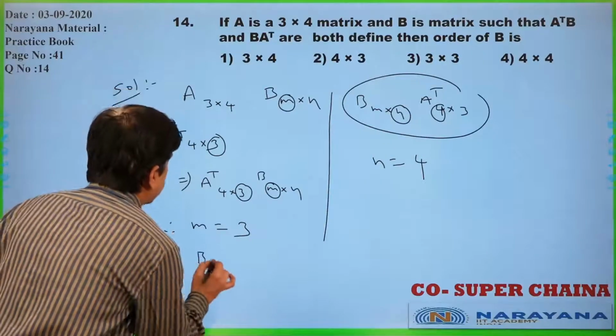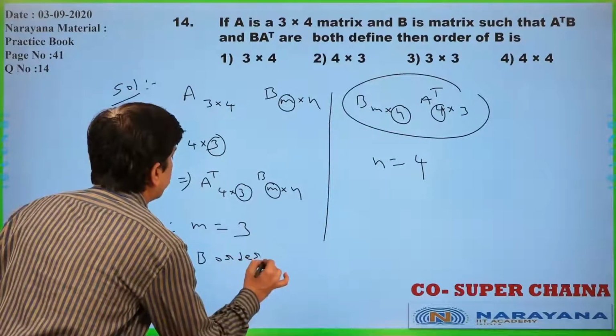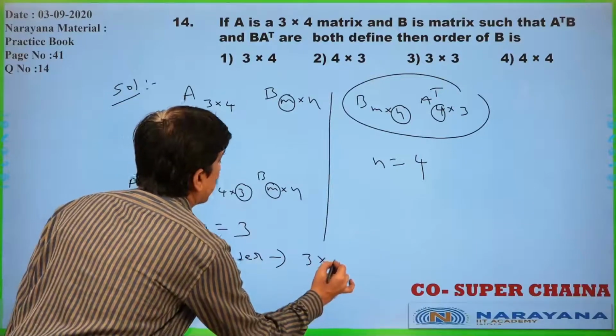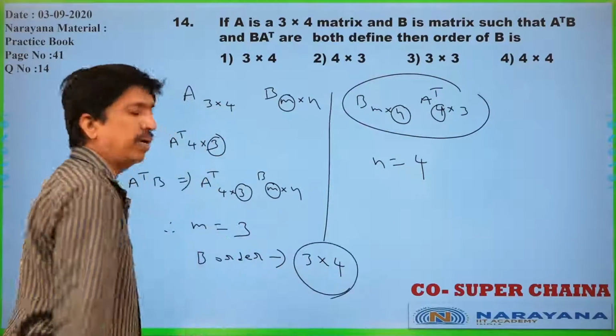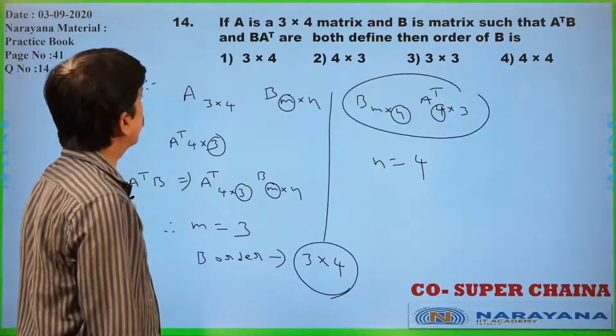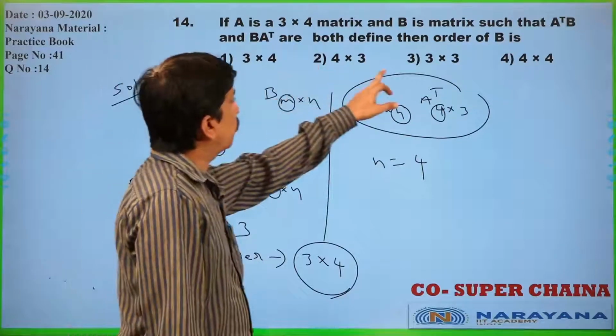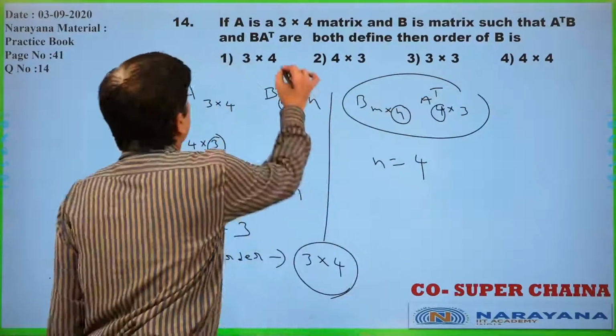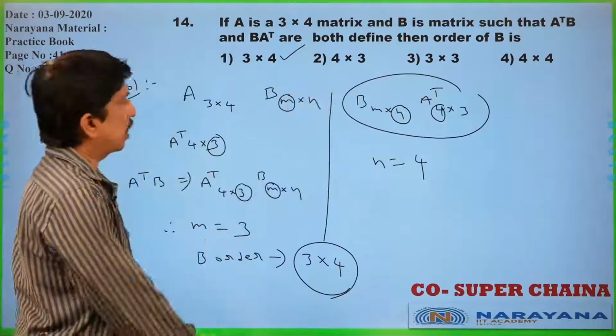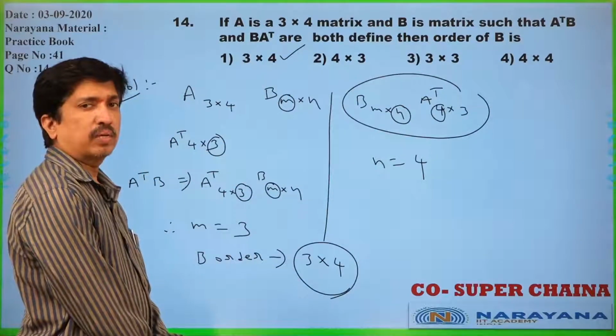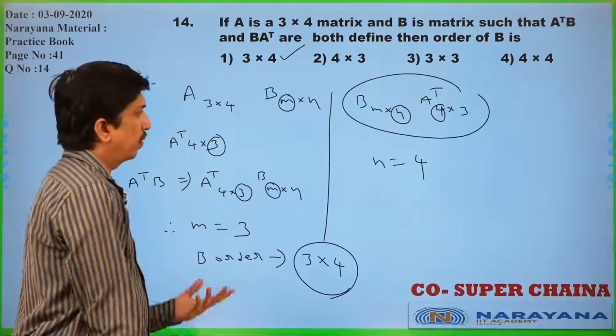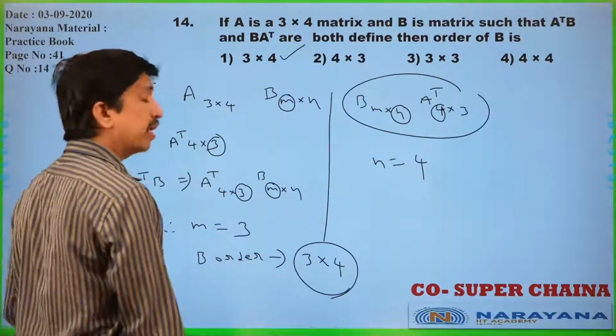B order is nothing but, once you observe that, this is a 3 by 4 matrix only. That is 3 rows, 4 columns. Options: 3 by 4, 4 by 3, 3 by 3, 4 by 4. This 3 by 4 matrix is correct only. That is the right answer. Is it clear? Like this you can convey the problem. Let us move to the next question.